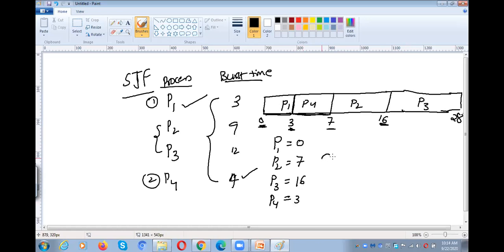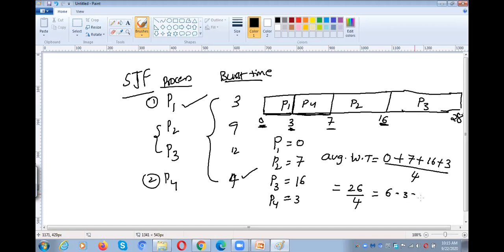So average waiting time means 0 plus 7 plus 16 plus 3, divided by 4. So automatically 7 plus 3 is 10, plus 16 is 26, divided by 4. 26 by 4 is 6 point something milliseconds. Okay, this is the average waiting time.